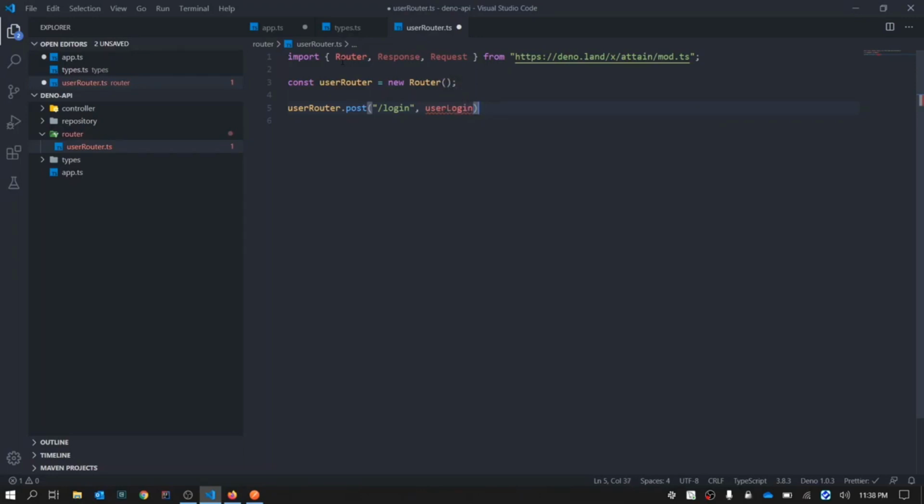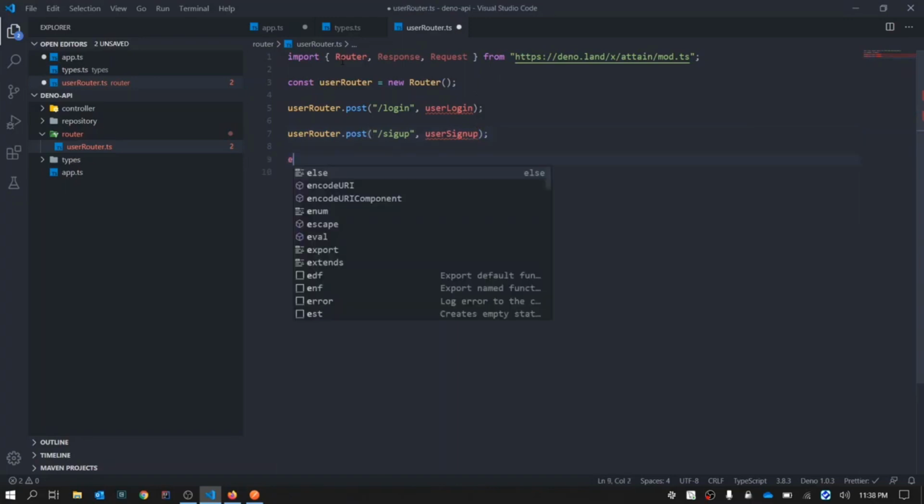This will handle the request on login when it comes. The second will be user router dot post slash sign up. Let's name it user sign up. Yeah, this makes sense.